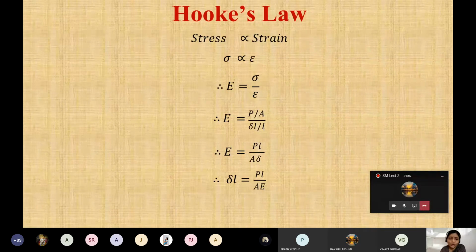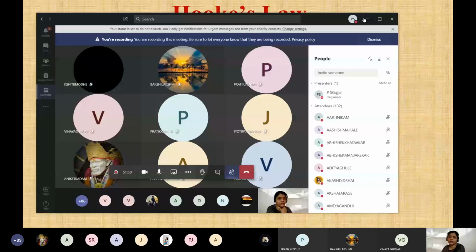Just check if anybody is in the lobby. कोई lobby में नहीं है ना? Because this is important now. Anybody in lobby? आप लोग देख सकते हो क्या? Okay, fine. No, nobody is in the lobby, because this is an important part.